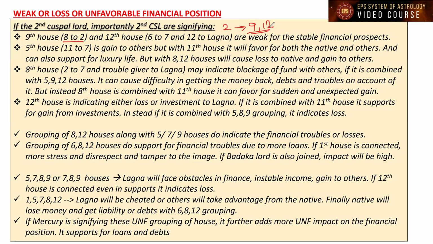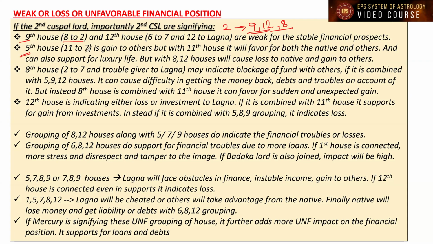Because 9 and 12 are unfavorable to the second house matters. They are weak for stable financial prospects. Stability is not indicated. Along with that, if the 8th house also joins hands, it is going to be a more unfavorable financial position. Similarly, like the ninth house, the fifth house.